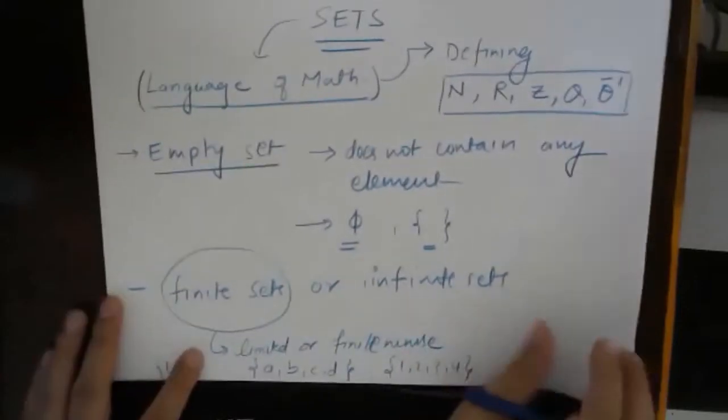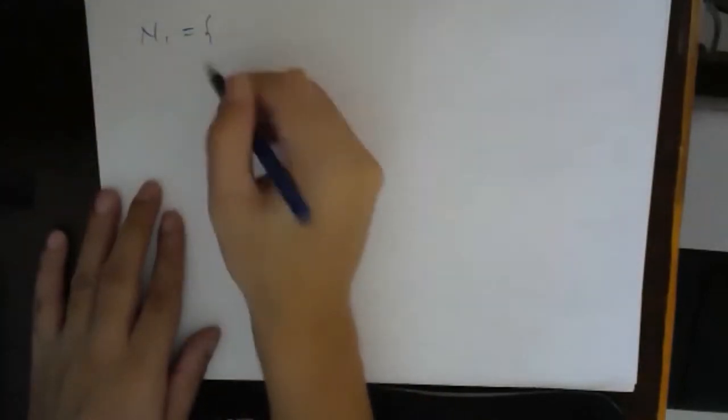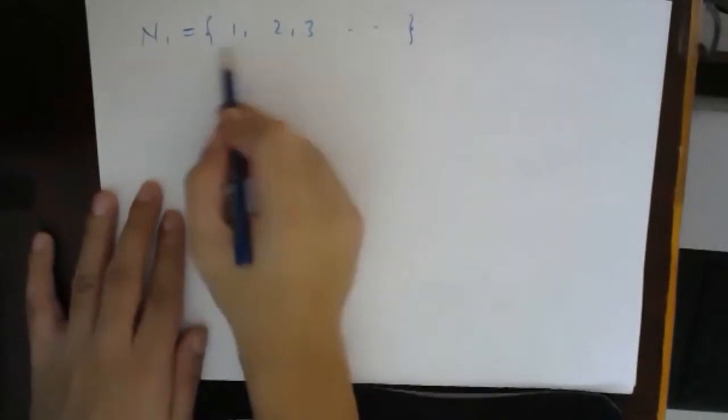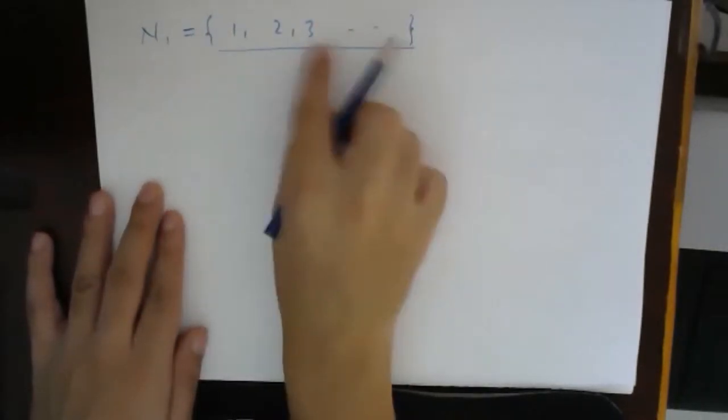Now an infinite set, as the name signifies, is a set which contains an infinite number of elements. For example, the set of natural numbers. Natural numbers are infinite, 1, 2, 3, and so on till infinity, right? So how many elements are there? There are countless elements.